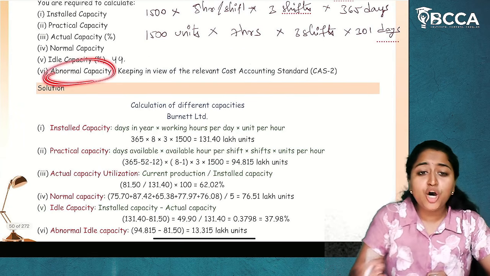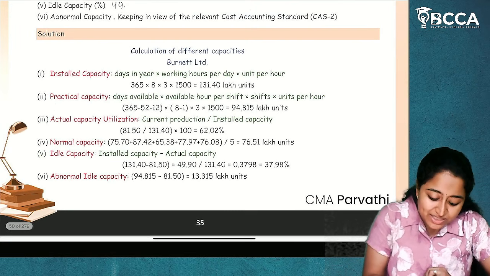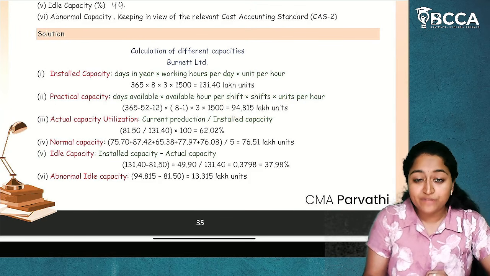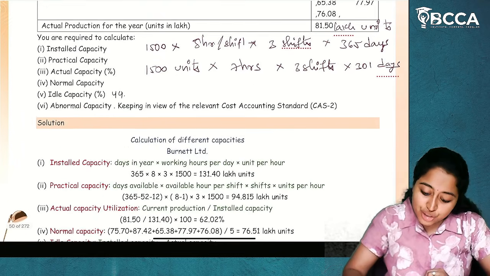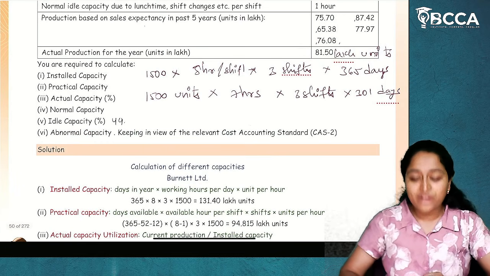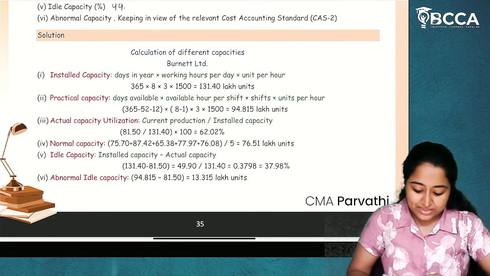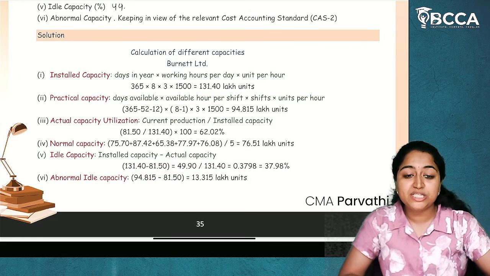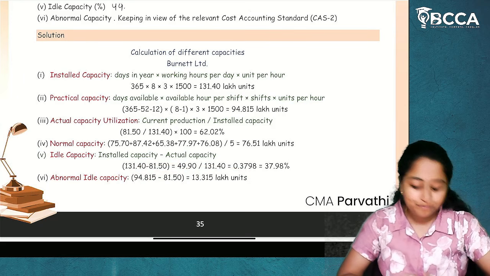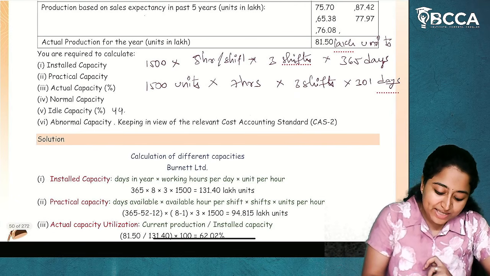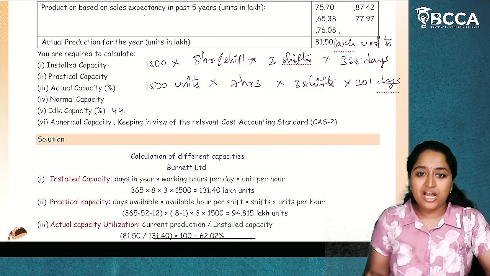Next is abnormal ideal capacity. Now, what is my practical or achievable capacity? 94.815. From this, what is my actual capacity? 81.50. Whatever difference is there, that is my abnormal ideal capacity. This can also be expressed in terms of percentage. I hope it is clear. This is how you have to do the calculations.